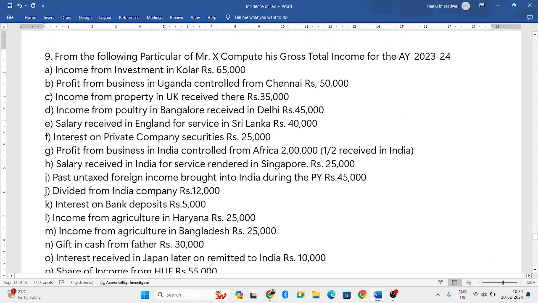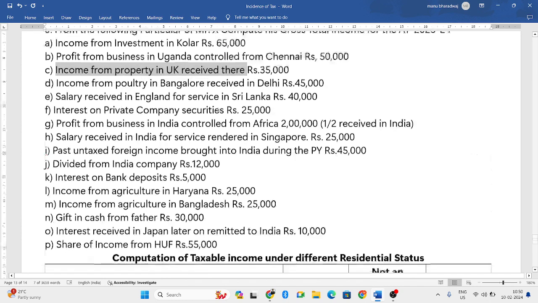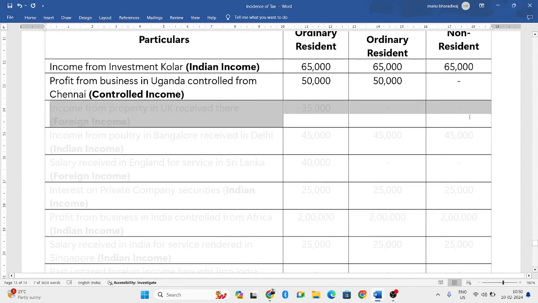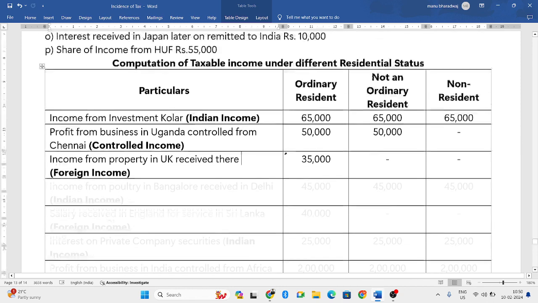Next. Income from property in UK received there. So income is arising in UK and you're receiving in UK. So both the aspects are outside India. When both the aspects are outside India, we consider it as foreign income. This is a foreign income from other sources. So when it is foreign income from other sources, only one person will be taxed, that is ordinary resident. So only for ordinary resident column, we will write the amount.